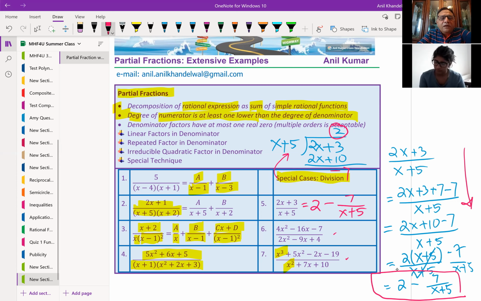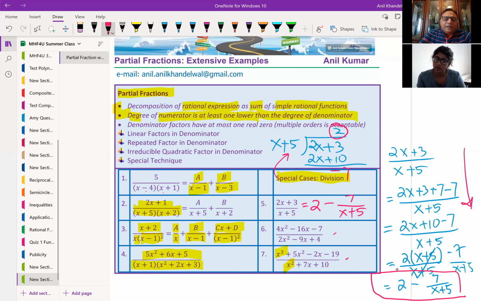For example, we have 5 over x minus 4 times x plus 1. When we say partial fractions of this, we want to write this as a over x minus 1 plus b over x minus 3. You get the idea. Both are linear factors, and therefore the numerator will be a constant, right? We will calculate a and b values. That is, the factors in the denominator, right?